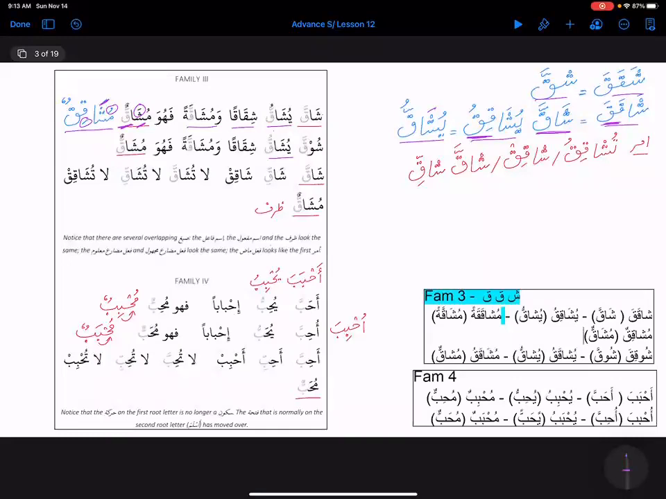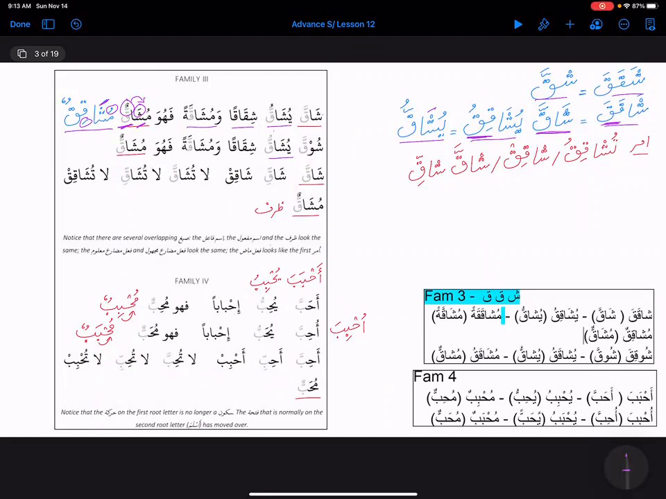So you see mushaqun, then mushaqun, mushaqun. And that's going to happen in all the families when they have shadda, and before shadda if we have fatha. So then all three, ism fa'il, ism maf'ul, and zarf, are all going to be the same.